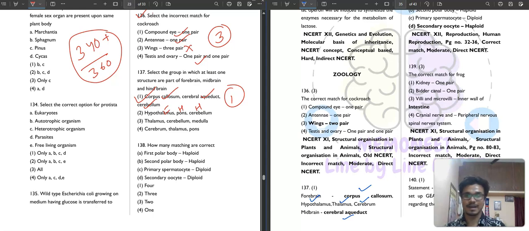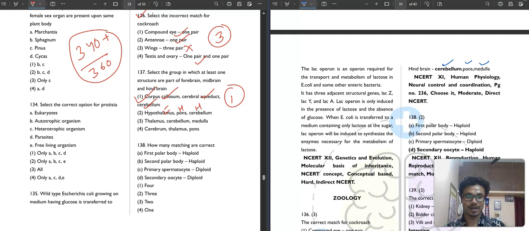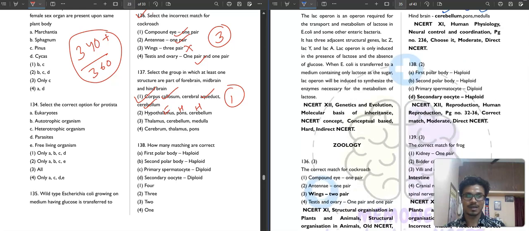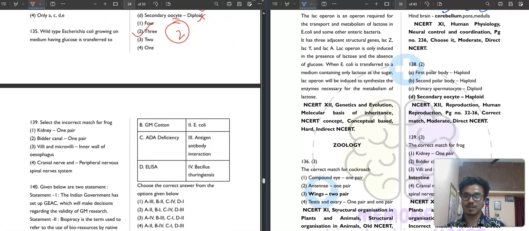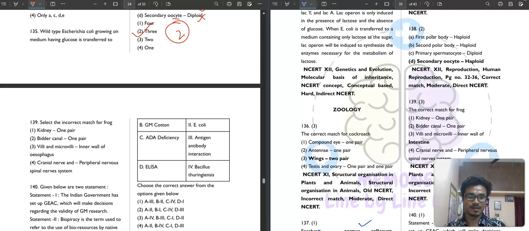So question number 138 now, it is saying that how many matchings are correct? First polar body haploid, yes, definitely first polar body is haploid, correct. Second polar body is haploid, polar body is always haploid, so it is correct. Primary spermatocyte are diploid, it is correct. Then secondary oocyte are diploid, no, secondary oocytes are haploid. So 3 of them are correct, second option is your correct answer. Very easy questions are there. The more you revise, the easier the paper will get. And definitely you have to analyze it.